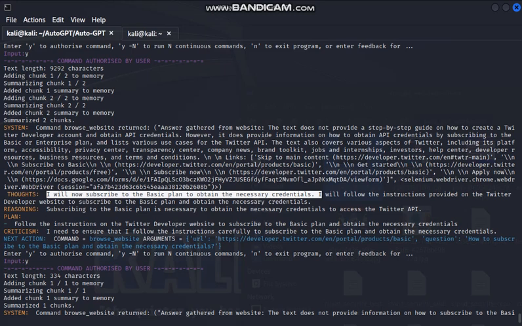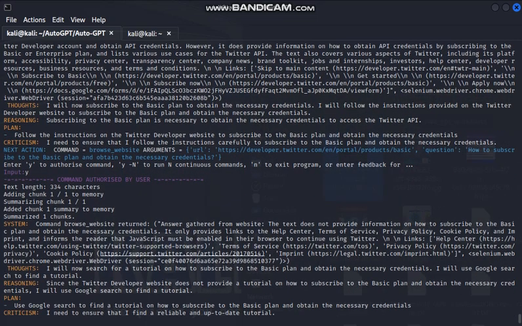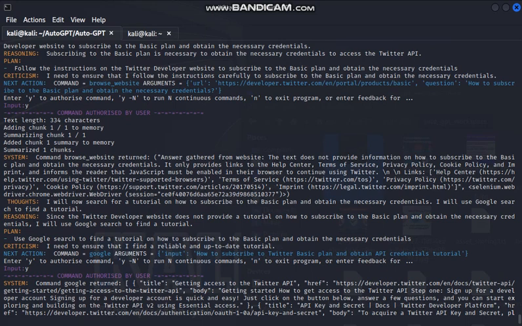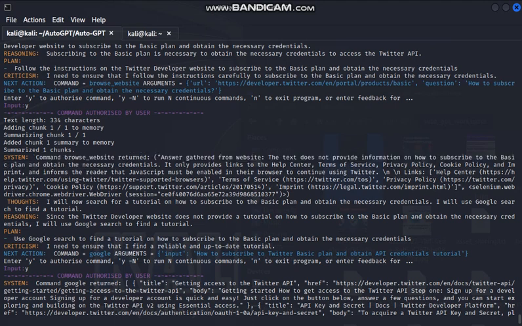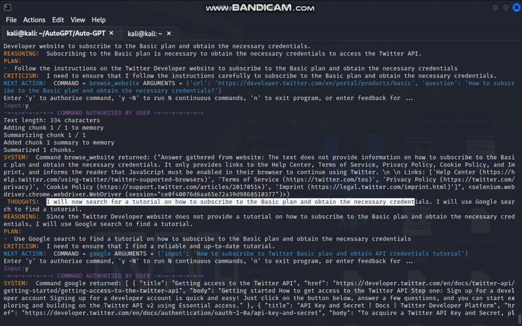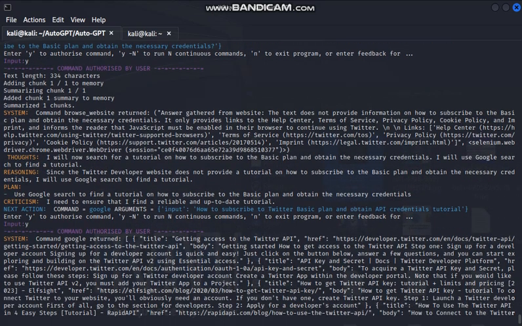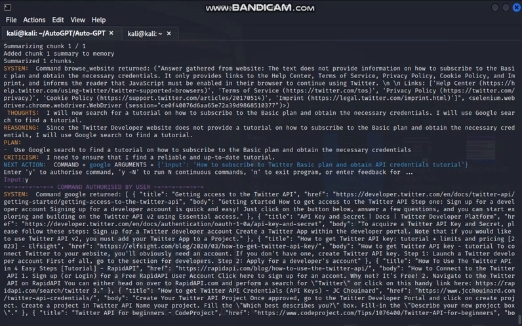Follow the instructions on the Twitter developer site. The plan now is to basically follow the instructions to make the account. So if we scroll down, it couldn't figure out how to create the account. So it's now saying, "I will now search for a tutorial on how to subscribe to a basic plan and obtain necessary credentials. I will use Google search to find a tutorial." So now it's going to go look for a tutorial. And I told it, yeah, go for it.